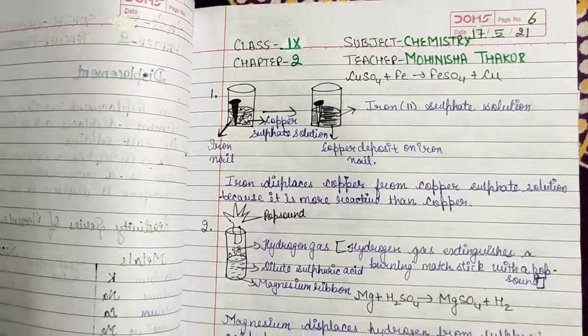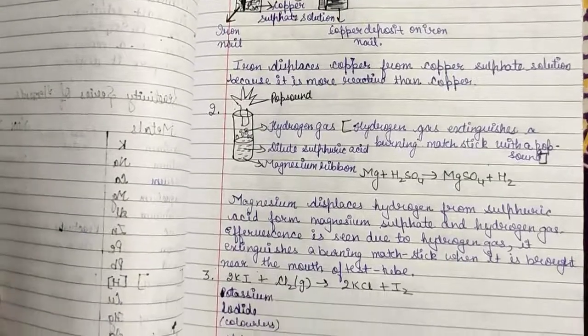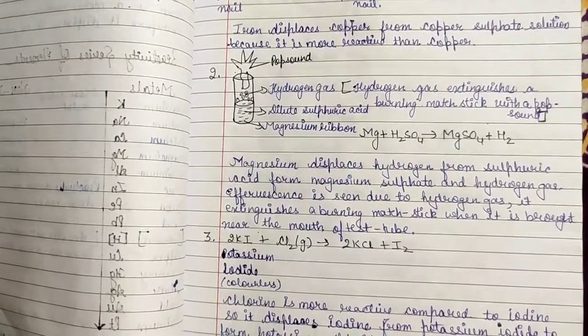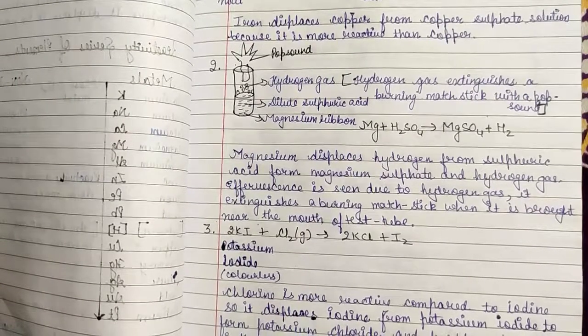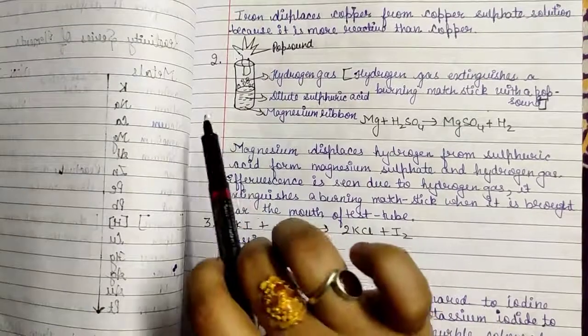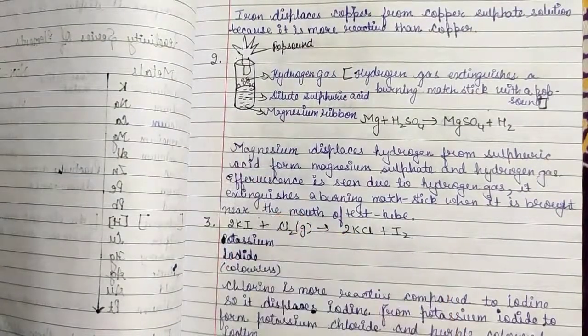Similarly, in the second experiment, when you take a magnesium ribbon and add it to dilute sulfuric acid in a test tube, you will observe a pop sound, which is of hydrogen gas.